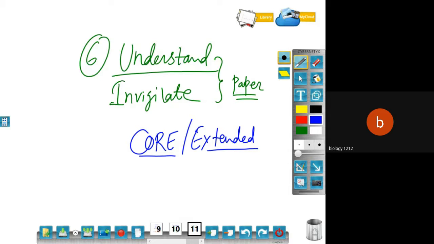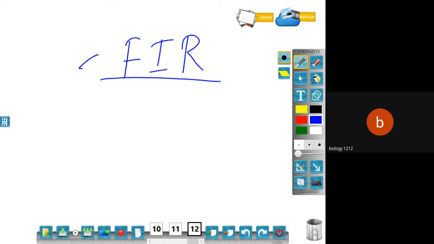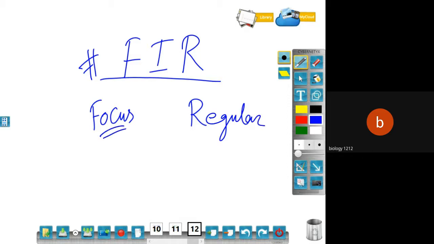Then, last but not the least, what I have told you about the FIR, do you remember it? FIR. Focus, be regular, focus and regular, and I stands for, what can we make it here?